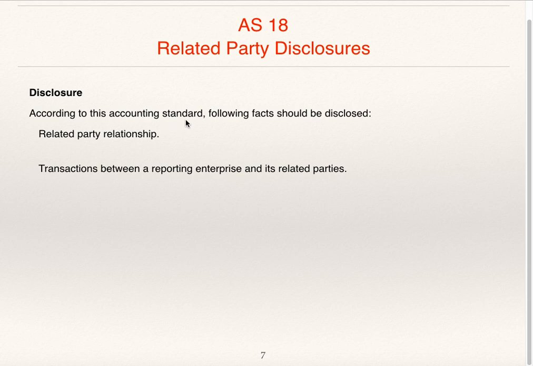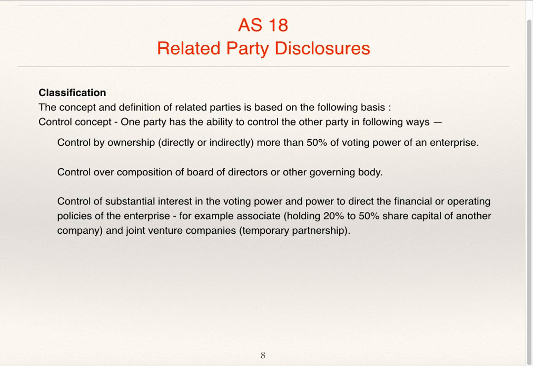Disclosure. According to this accounting standard, following facts should be disclosed. Related party relationship, transactions between reporting enterprise and its related parties. So it is necessary to disclose related party relationship. What is the relationship? Whether it is holding company, whether it is subsidiary company, whether it is joint venture, whether it is associate, whether it is key management personnel, whether it is individual or his relative having substantial influence over the enterprise, etc. And what are the transactions entered into between this related party and reporting enterprise is to be disclosed.